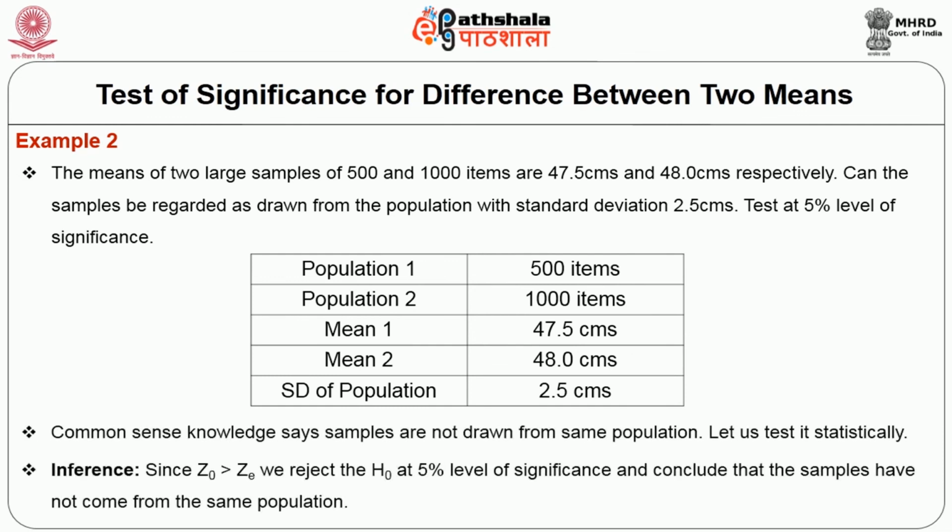We can see that the samples are not drawn from the same population, but let us test it statistically using z-test. We can see on calculation that the observed value is greater than the expected value, so we reject the null hypothesis at 5% level of significance and can conclude that the samples have not come from the same population.